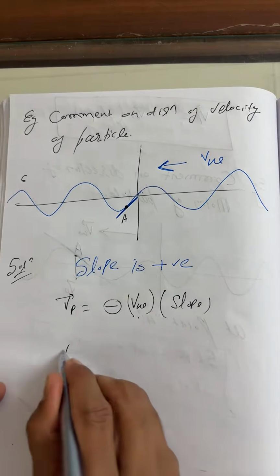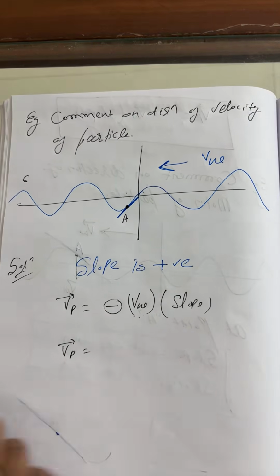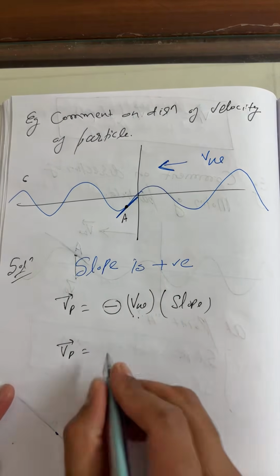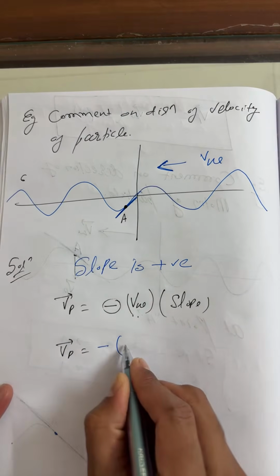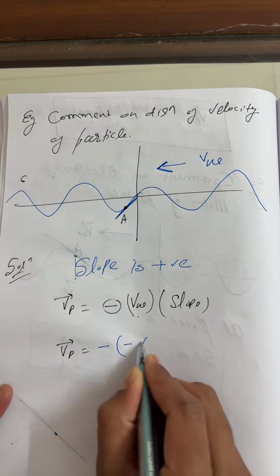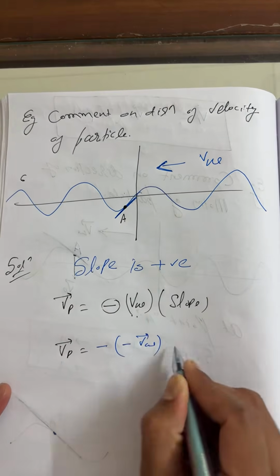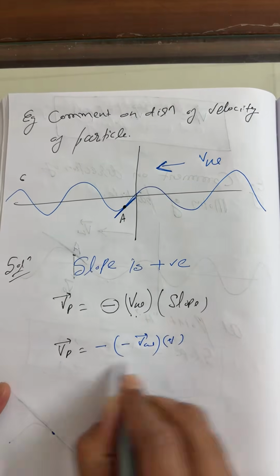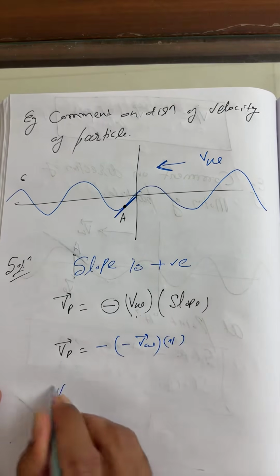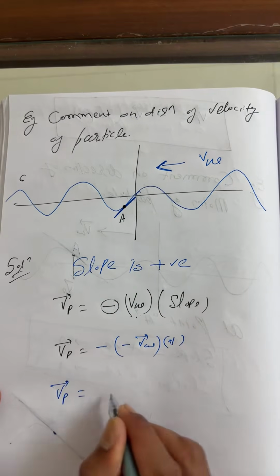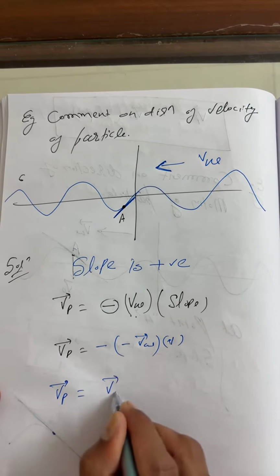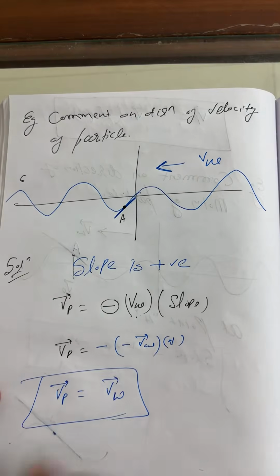So the velocity of the particle is minus of the slope times the velocity of the wave. The slope is positive here, so minus into minus gives plus. So the velocity of the particle is in the upward direction.